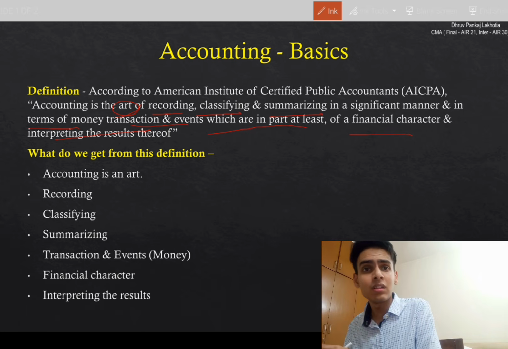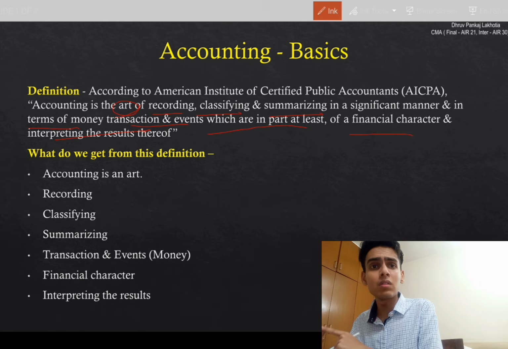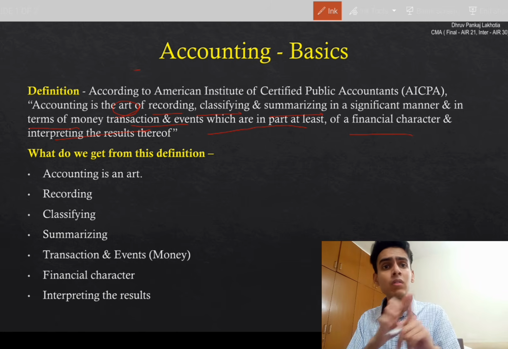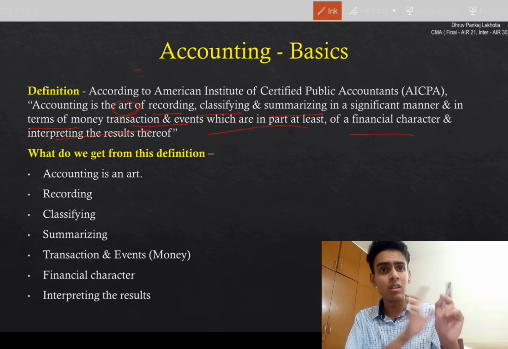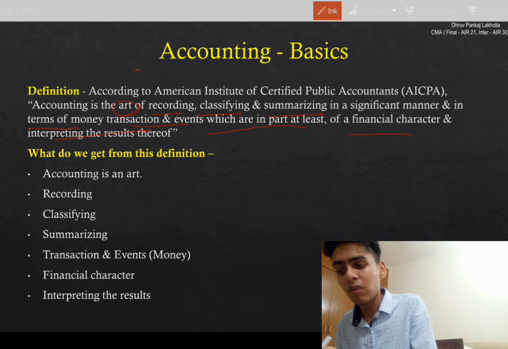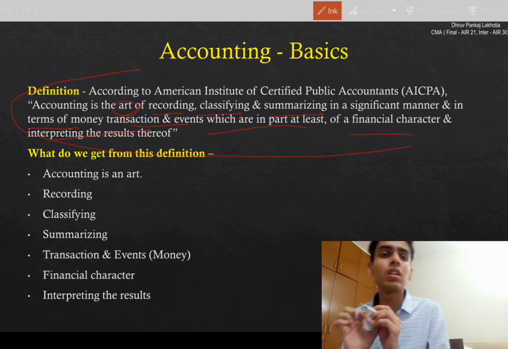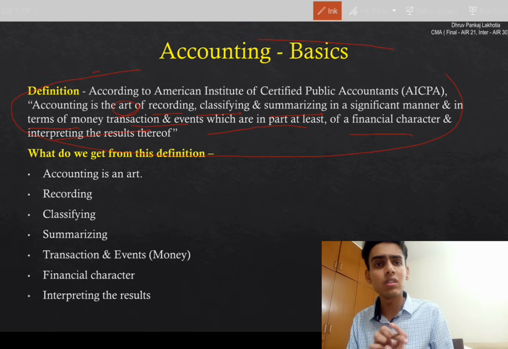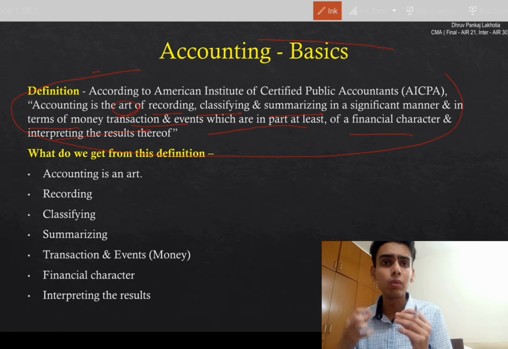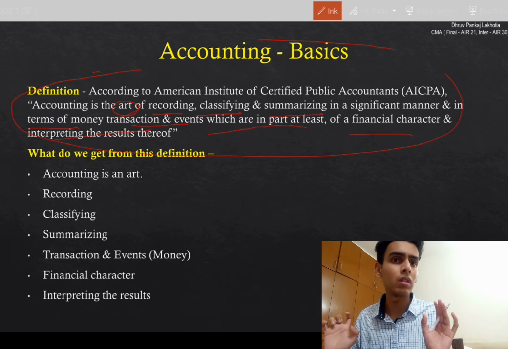You are a fresher. You just started chartered accountancy, cost accountancy. You are a qualified one. You are a CFO of this company. This is what an accountant does. Nothing more than that. This definition summarizes everything. If you learn it by heart, you know everything about accounts.